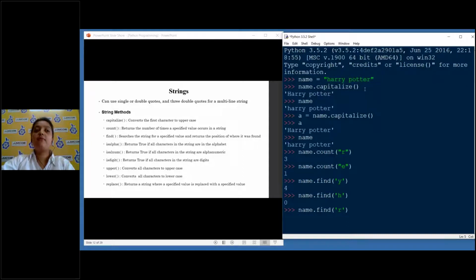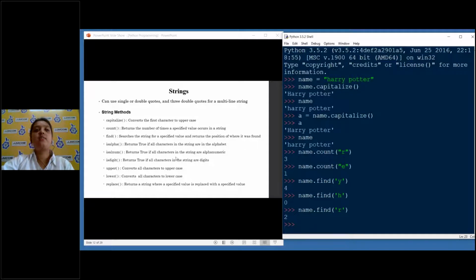Find only returns the first position of R. And what is the first position of R? 2. H is 0, A is 1, and R is 2. Even though there are other R's later in Harry Potter, find will not give you those positions. For that, you have to explicitly write some other kind of logic.